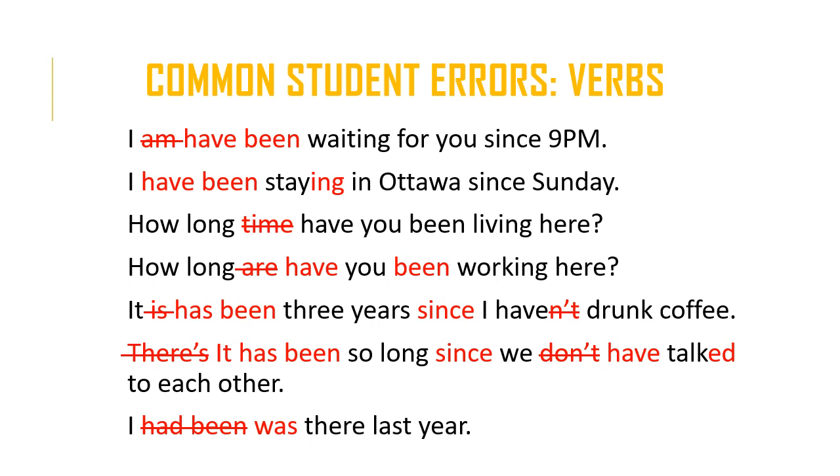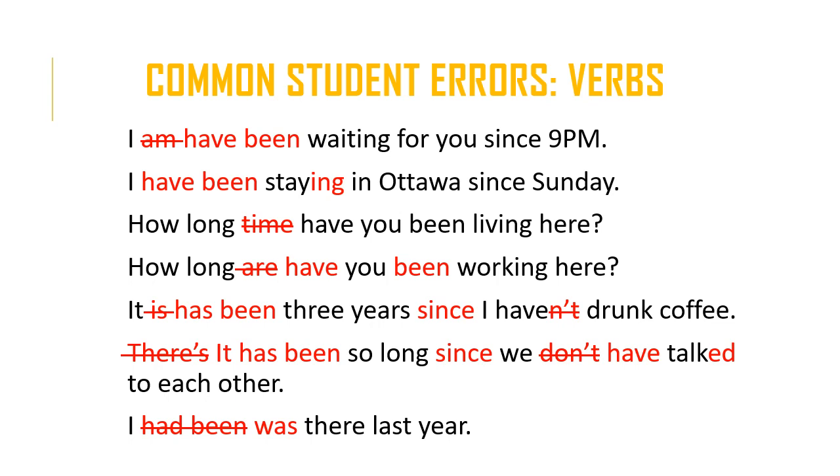How long time have you been living here? Okay. So the problem is that time is redundant, okay? Because when you say how long have you been living here, the meaning of time is already given, okay? And it's likely the learner has confused this expression with another expression where we do use time, and that is how much time. Like, how much time do you need to finish? Okay, but here it's not necessary, and in fact it's incorrect.